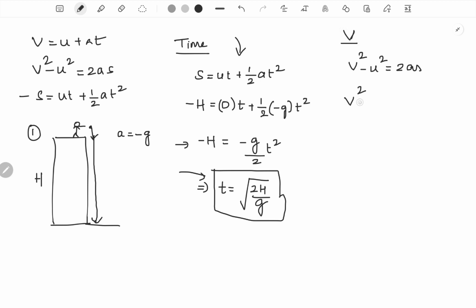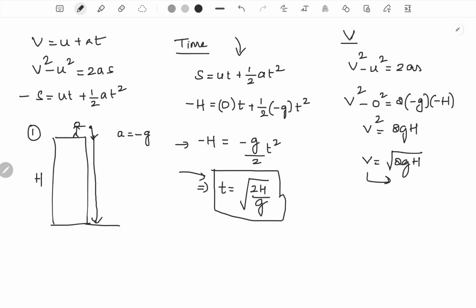So v square, where v represents the velocity of the body just before hitting the ground, minus u square, which would be 0, is equal to 2 into acceleration, which would be minus g, into displacement, which would be minus h. So v square is basically 2gh, or v is equal to root of 2gh.